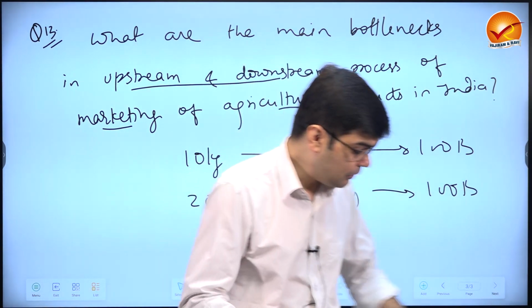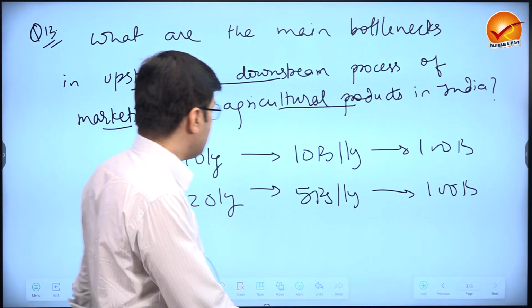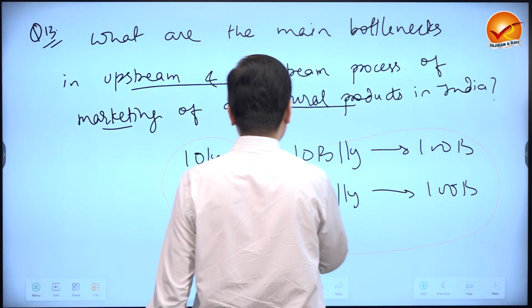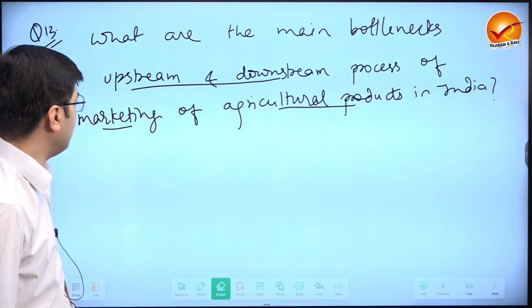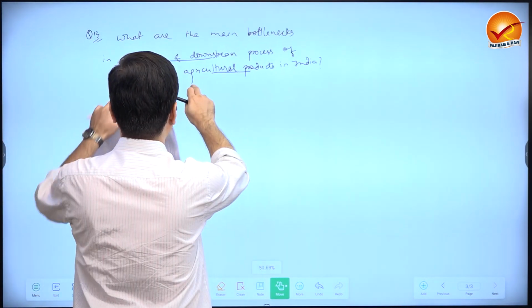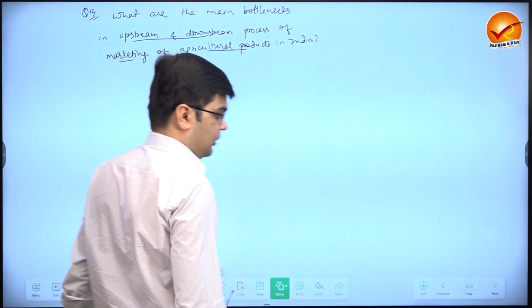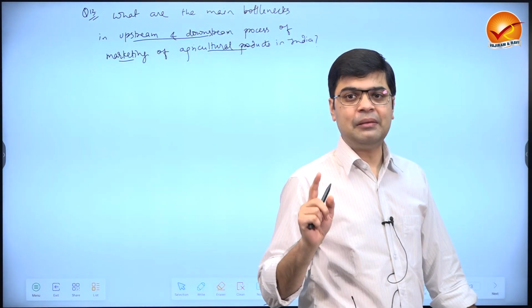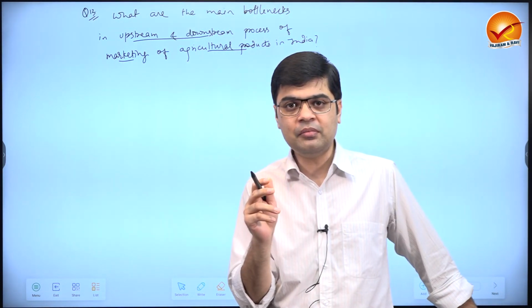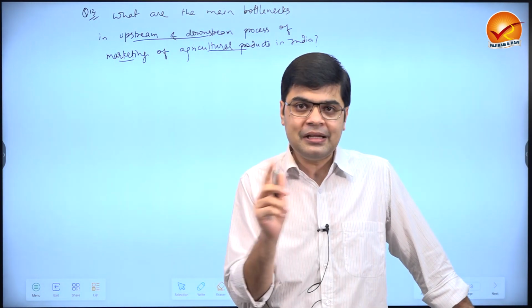Okay. Then the question says, main bottleneck in the upstream and downstream process of marketing of agriculture products in India. See, you have to keep in mind that the question is not on upstream and downstream process of agriculture.